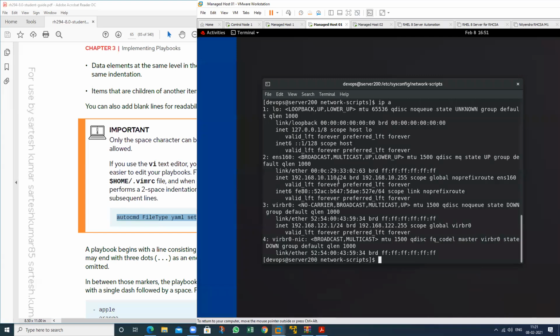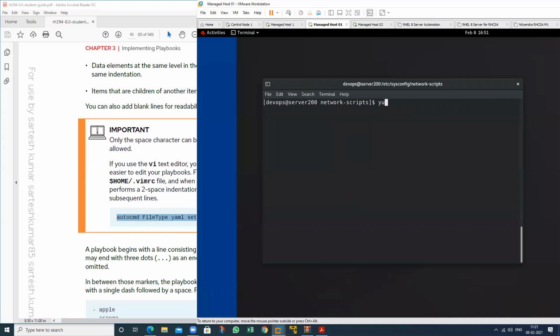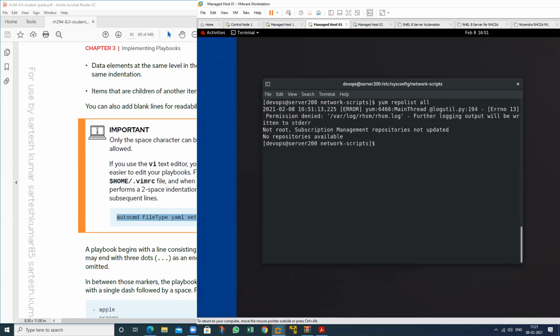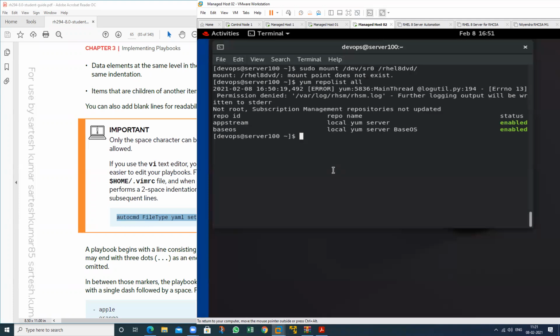This is my 110 machine. Check yum repolist all. In this there is no repository available. See this one. In this machine there is no repo file. If we have the repo file, then we are able to. So what will I do? We need a repo file first.